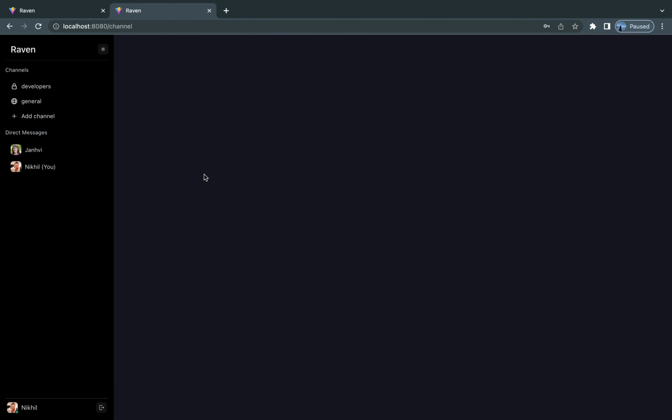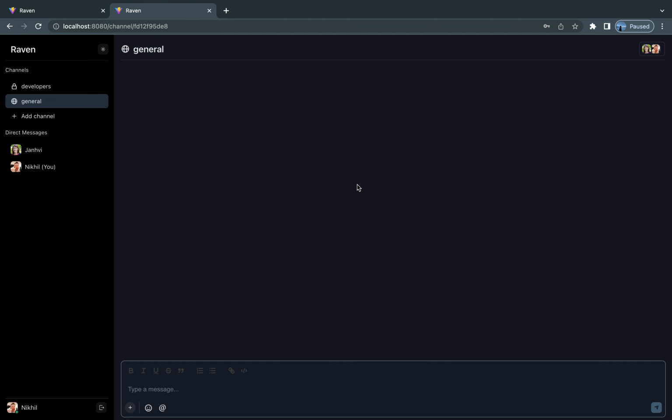Now you can have three types of channels. There are private channels, which cannot be accessed by people outside the channel, so you'll have to be a member of the channel to access it. There are public channels wherein only members can participate, but all users can view messages. And then there are open channels like general, which are essentially open to all. You can expect a company meme board to be an open channel.